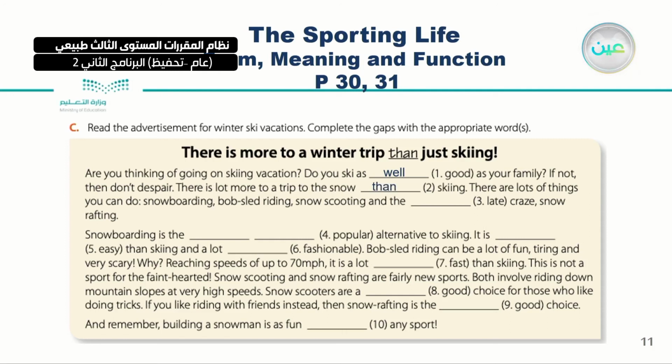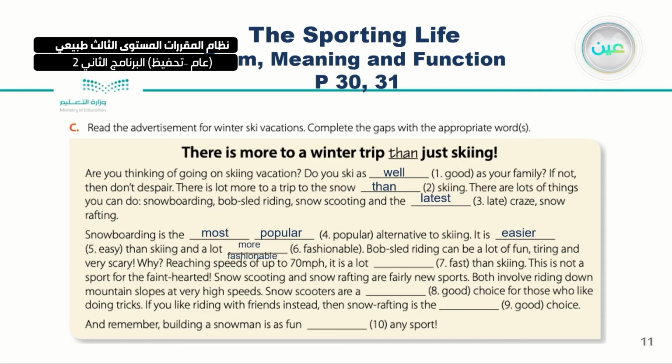Let's go to number 3. We have the latest. Very good. Number 4, snowboarding is the most popular. Very good. Number 5, it is easier, from easy, than skiing, and a lot more fashionable.